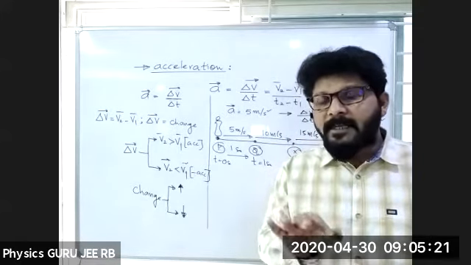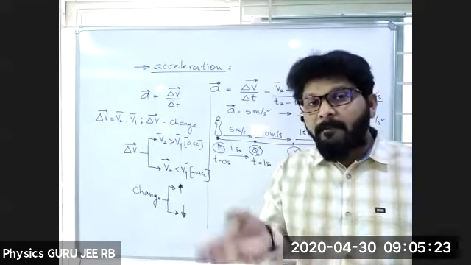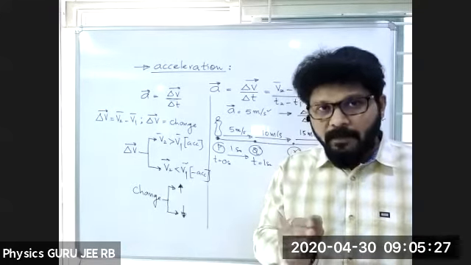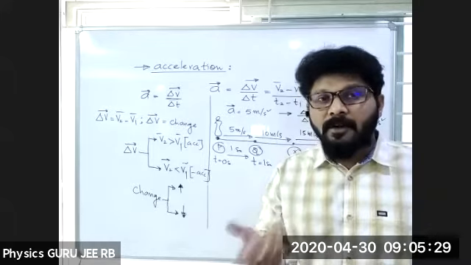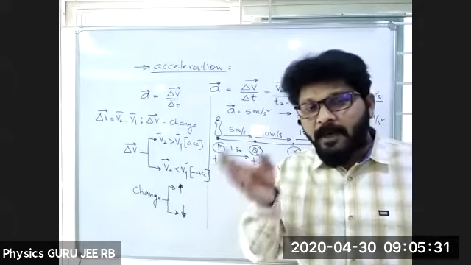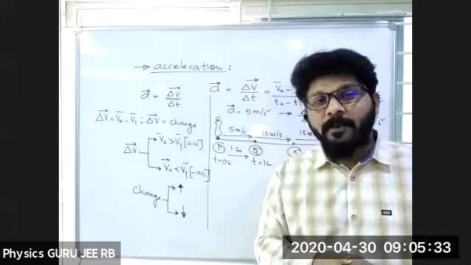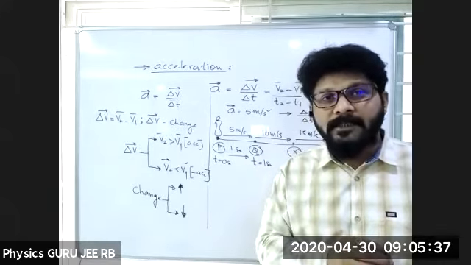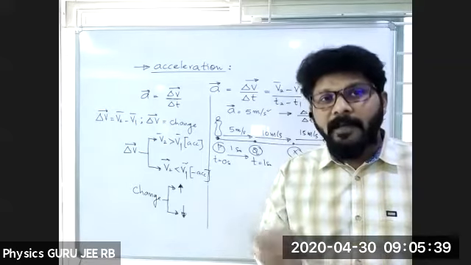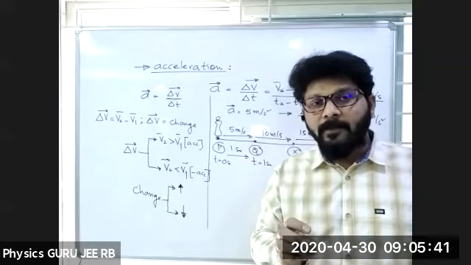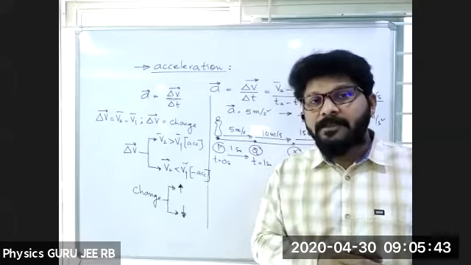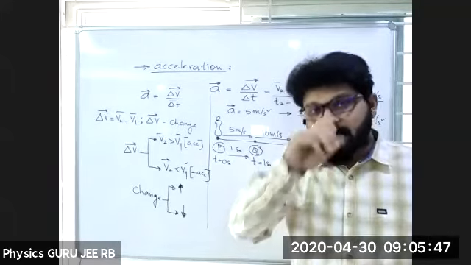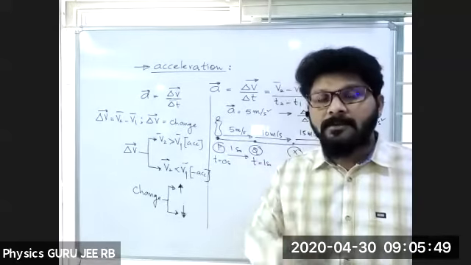If I take one example, only magnitude of velocity is changing, will it possess acceleration or not? Only if the direction of the velocity is changing, can that body possess acceleration or not?